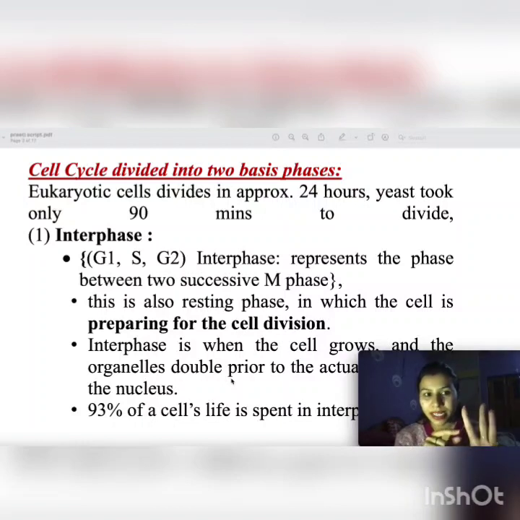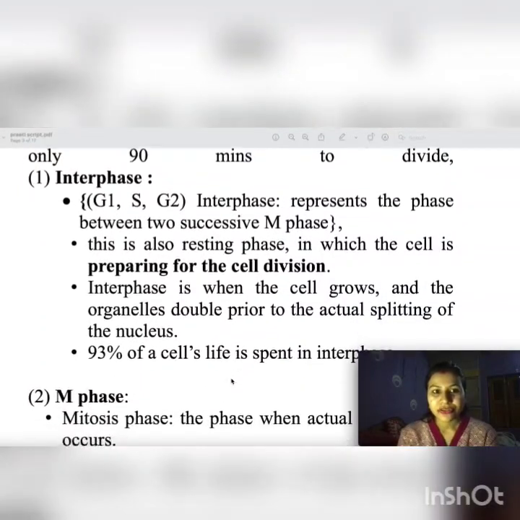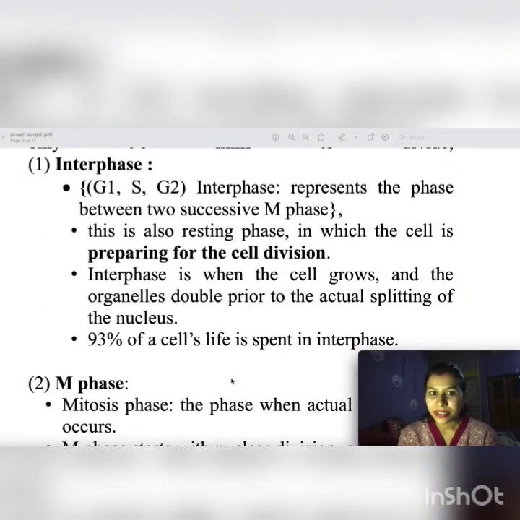First of all, I'm going to tell you the approximate time taken by the eukaryotic cell to divide. Eukaryotic cells divide in approximately 24 hours. Sometimes yeast takes only 90 minutes to divide, and different cells have different times to divide. And in interphase there are three phases: G1 phase, S phase and G2 phase. We can also say that interphase represents the phase between two successive M phases.